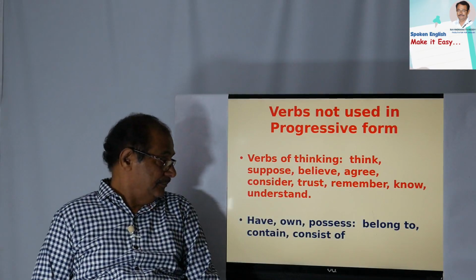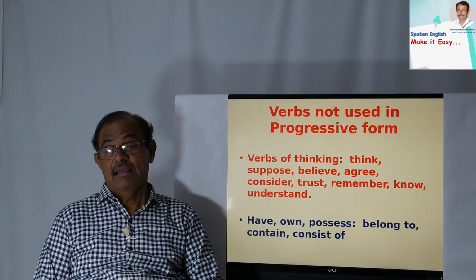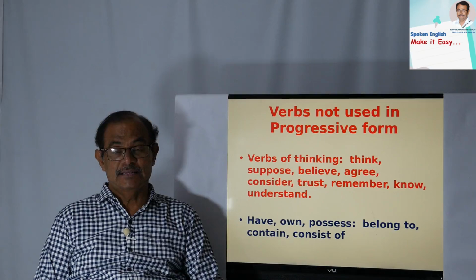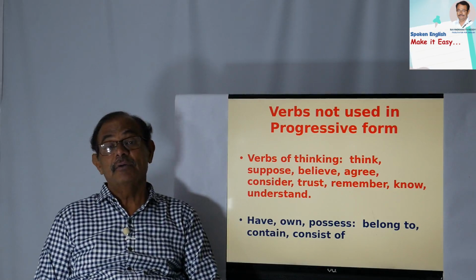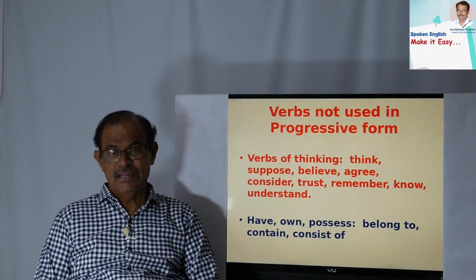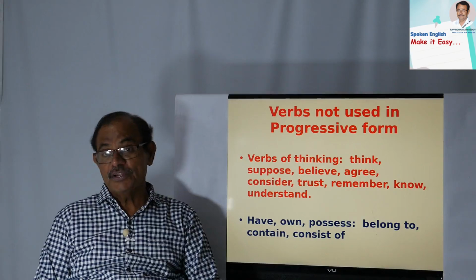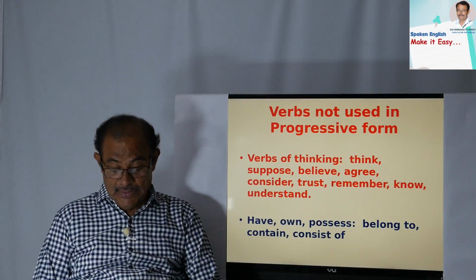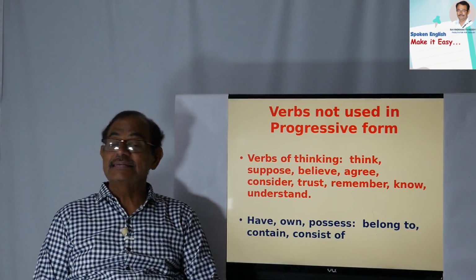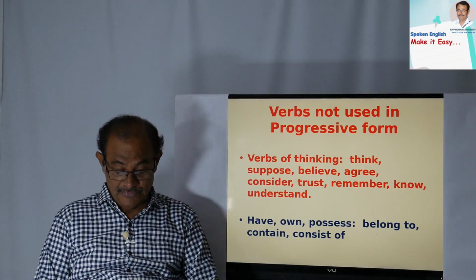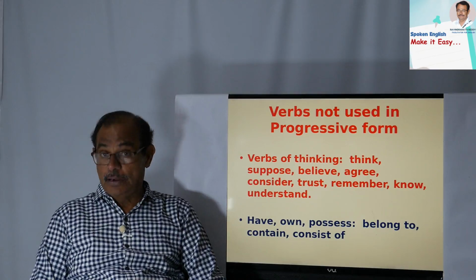And then you have the verbs of possession or ownership: have, own or possess. So to possess something is, I have a land, I have a piece of land, I have a building. So these are all possession. I am the owner. So that is called ownership. I own them. Yeah, that is the thing. Belong to, contain and consist of. So these are the 3 words which cannot be used in progressive form. See, let us go one by one.